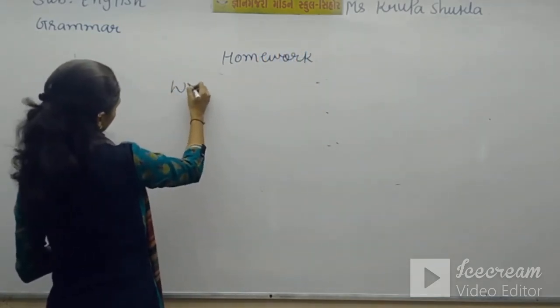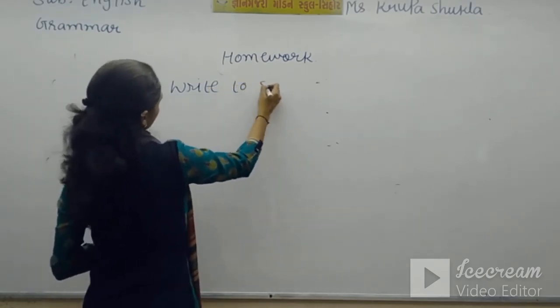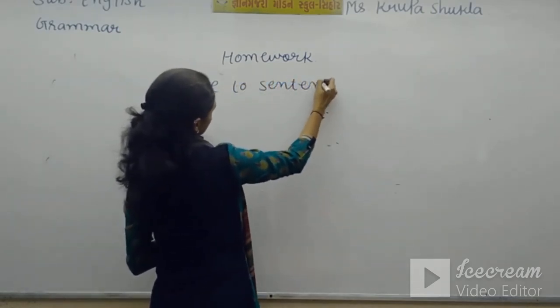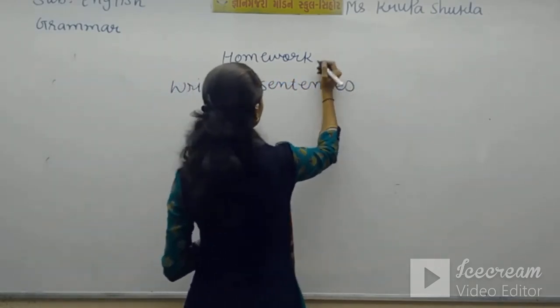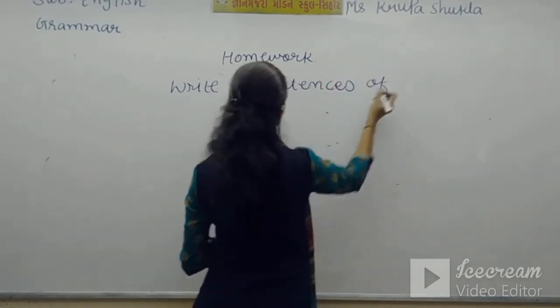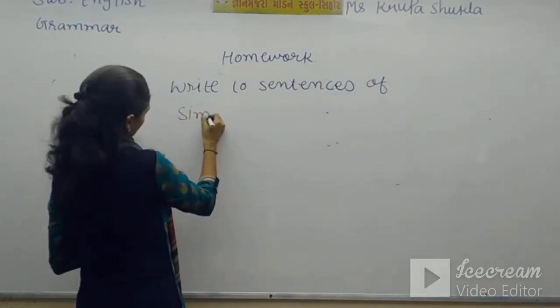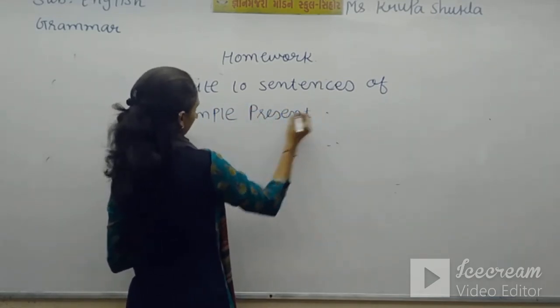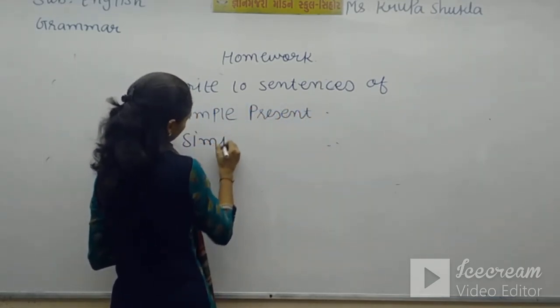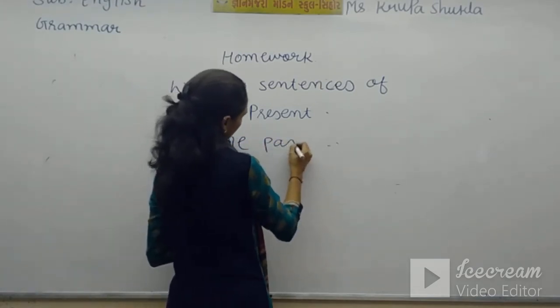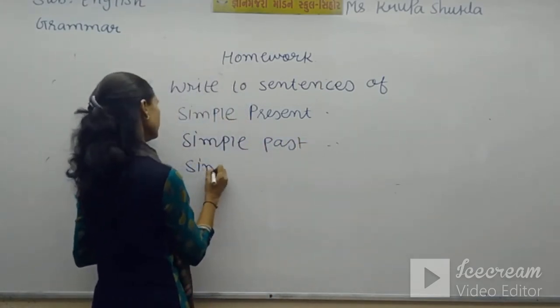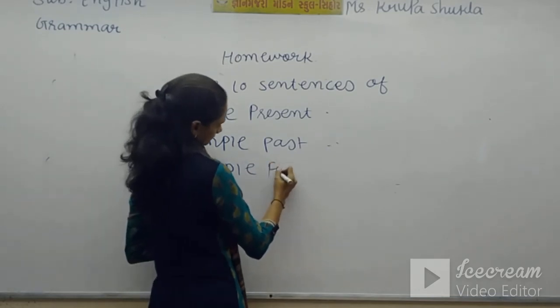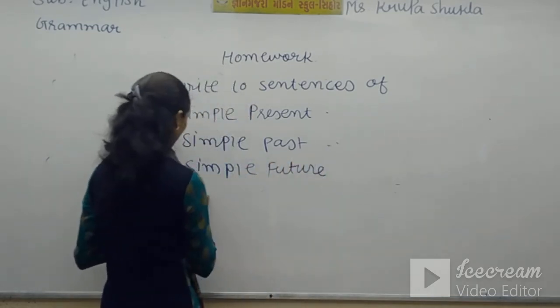So write 10 sentences of simple present, simple past, simple future and present continuous.